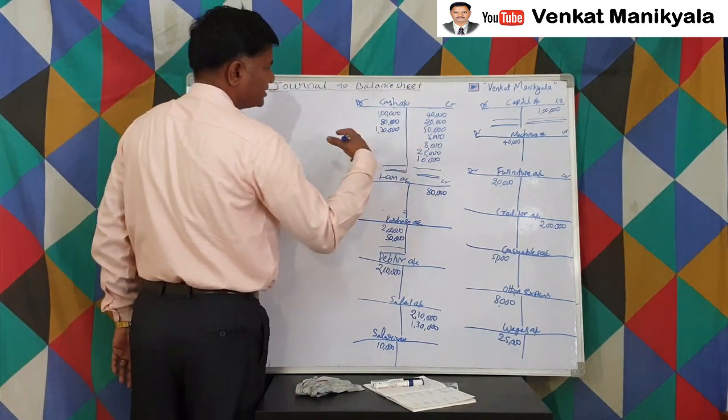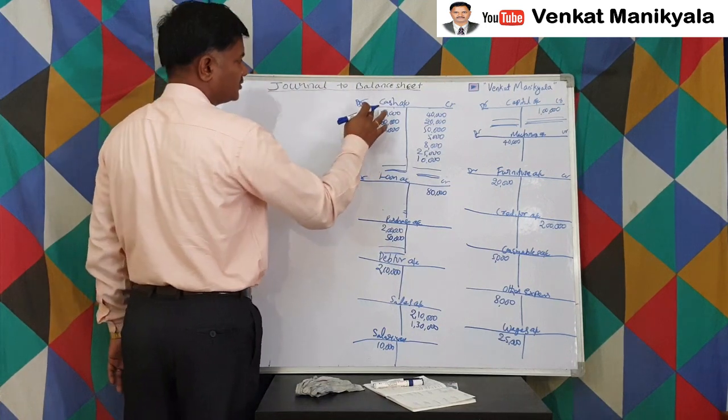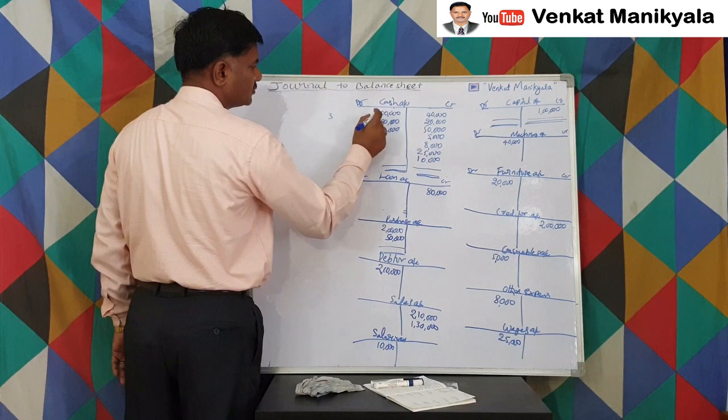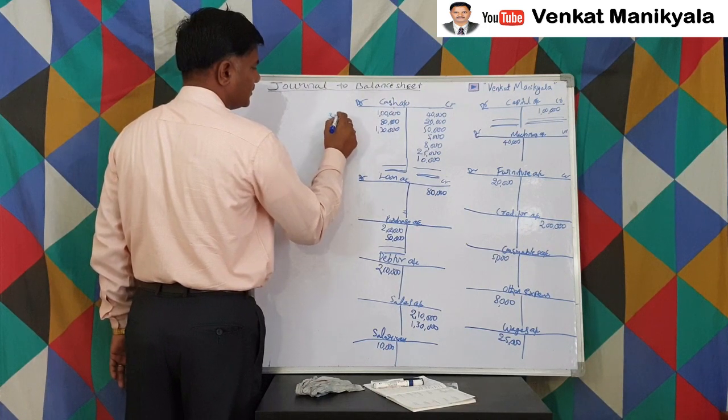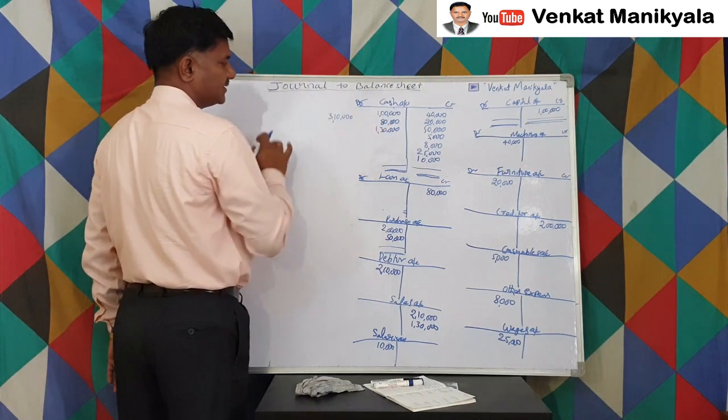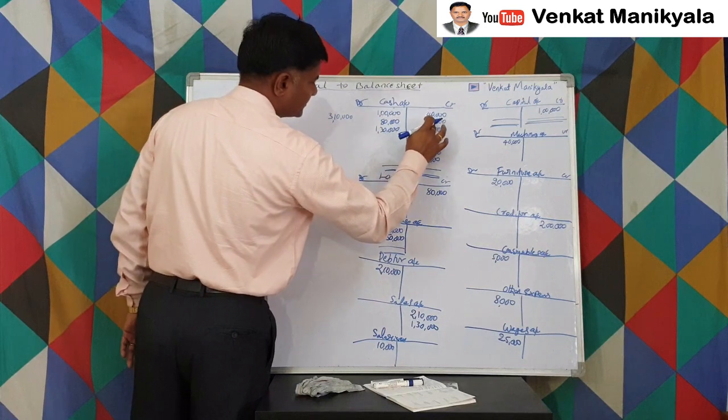So let us balance this cash account. See the total of all this cash account debit side, how much? 3 lakhs, 2 lakhs and 3 lakhs 10,000, right? 3 lakhs 10,000, I am writing outside as the working notes. Debit side is 3 lakh 10,000. How much is the credit side? See here.